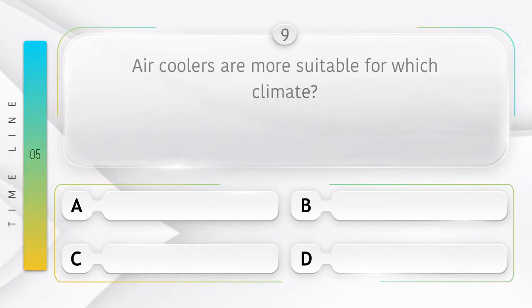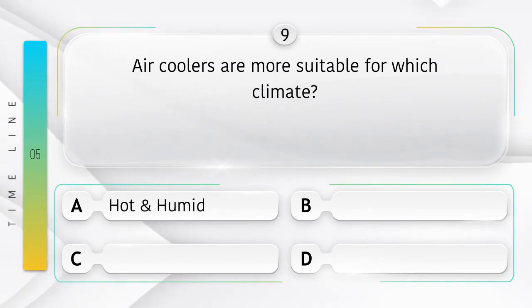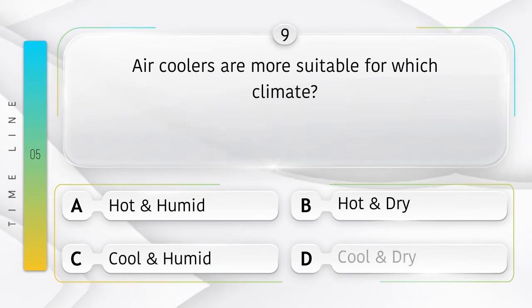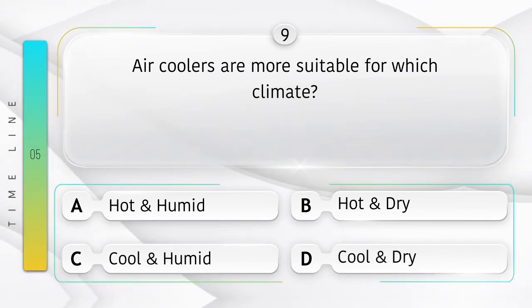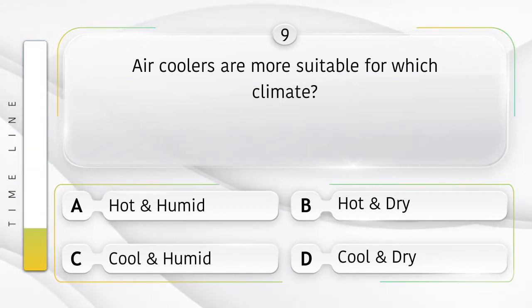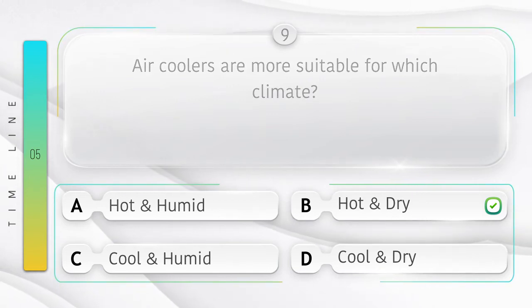Air coolers are more suitable for which climate? Option is A. Hot and humid, B. Hot and dry, C. Cool and humid, D. Cool and dry. Answer is option B. Hot and dry.